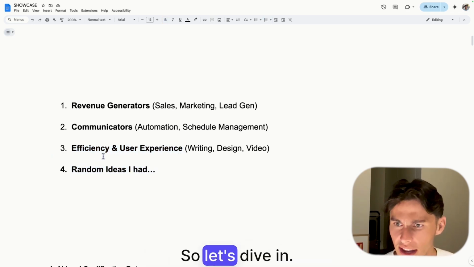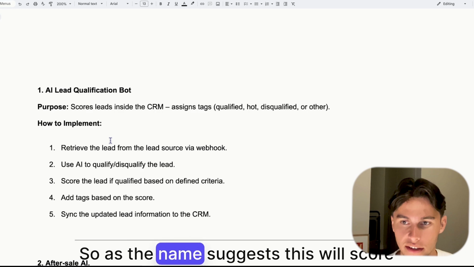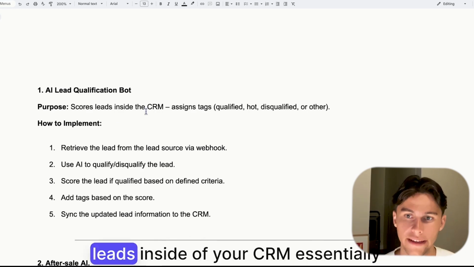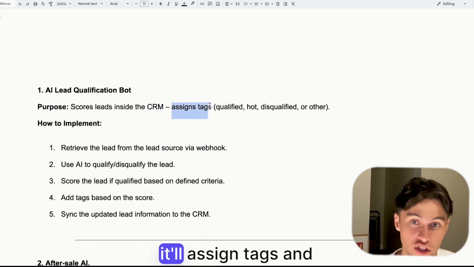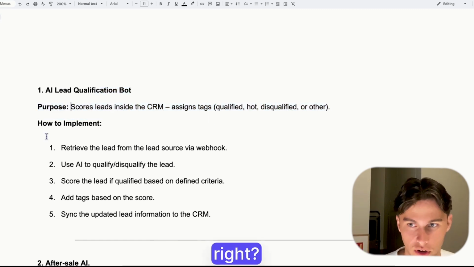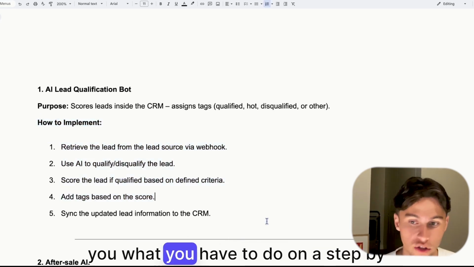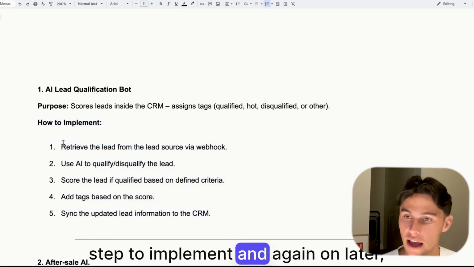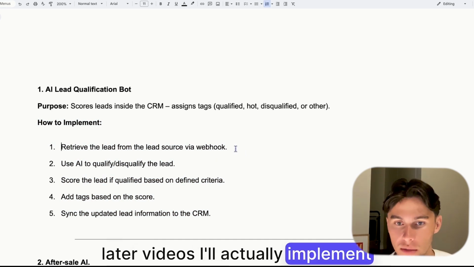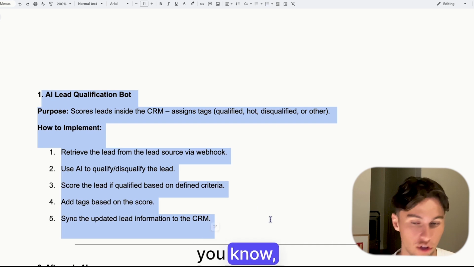So let's dive in. The first one is an AI lead qualification bot. So as the name suggests, this will score leads inside of your CRM. Essentially, it'll assign tags, and from this, you can do some actions, right? For each of these AI agents, I will show you what you have to do step-by-step to implement. And again, in later videos, I'll actually implement them for you to give you an idea of how to do it. But for now, it qualifies your leads.